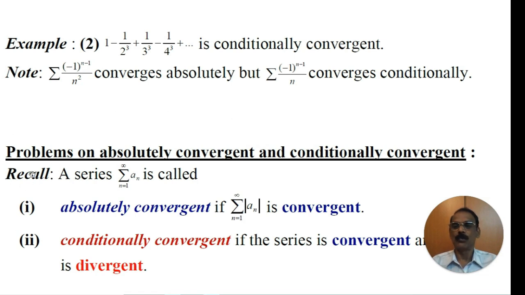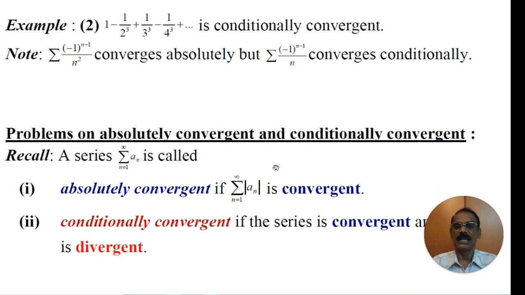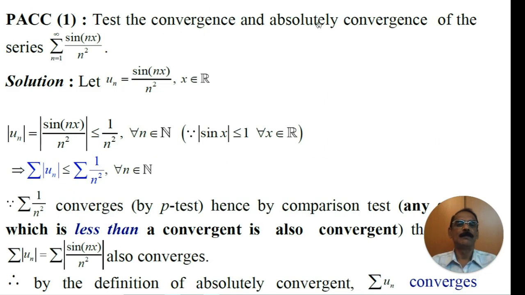Let us recall the definition once again. A series un or an is called absolutely convergent if the series modulus of an is convergent. It is conditionally convergent if the series is convergent and the series modulus of an is divergent. Test the convergence and absolute convergence of the series sin nx by n squared. It may be conditionally convergent or absolutely convergent.